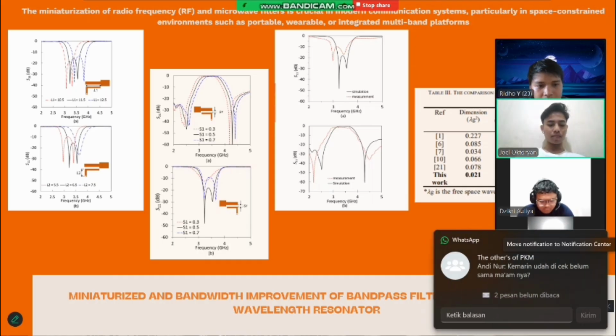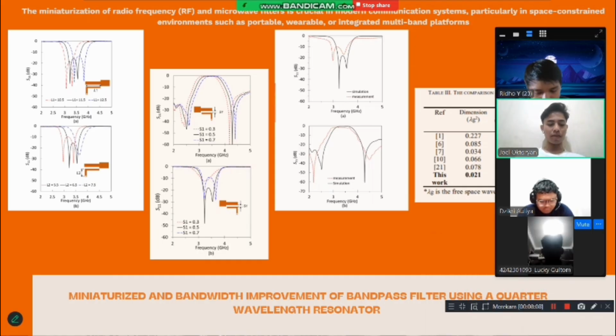The proposed RF filter is compact, efficient, and suitable for UAVs. This design supports the reliability of UAV communication systems under electromagnetic interference. Okay, next.